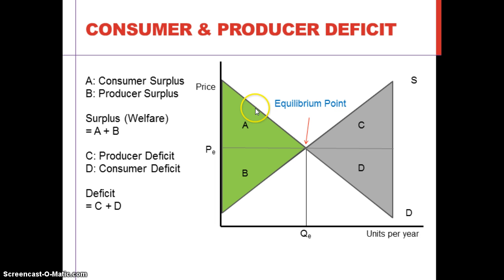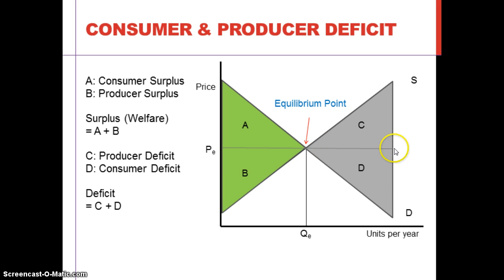For the same reason, at this amount, consumers are happy to buy goods at this price. However, the actual price is here, so the consumer gets this surplus. And then I'll explain consumer deficit rather than surplus.